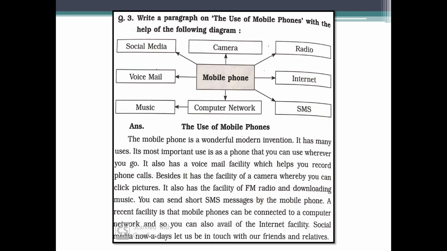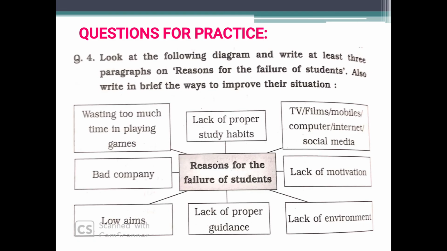Now, for example, write a paragraph on the use of mobile phones with the help of the following diagram. Now, this diagram is given to you and you have to write a paragraph using these points. The use of mobiles. Now, questions for practice. Look at the following diagram and write at least 3 paragraphs on reasons for the failure of students. Also write in brief the ways to improve their situation. Reasons for failure, these all points are given and you have to convert it into a paragraph.